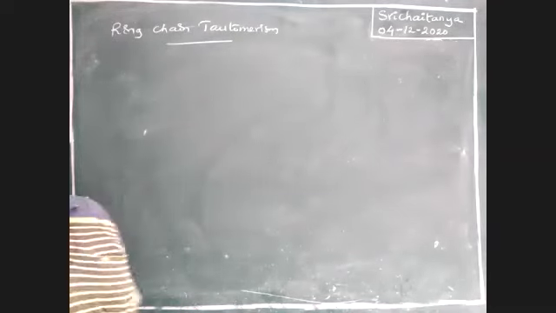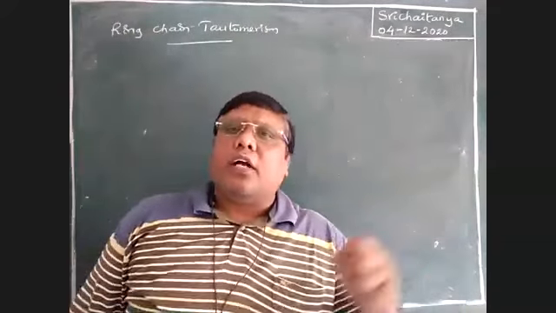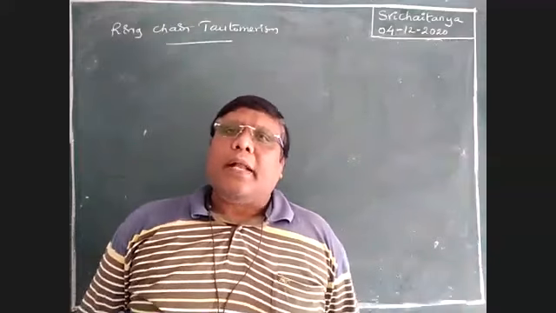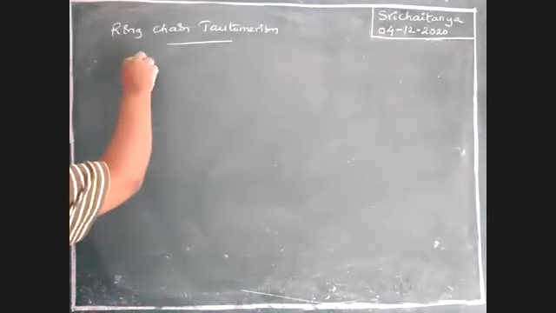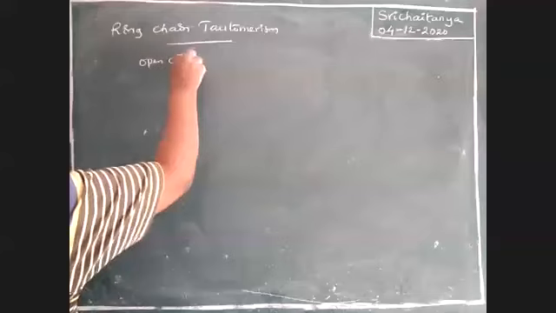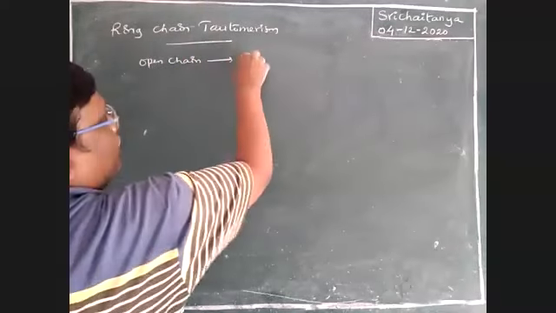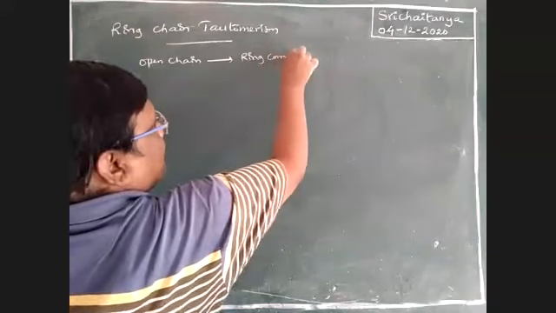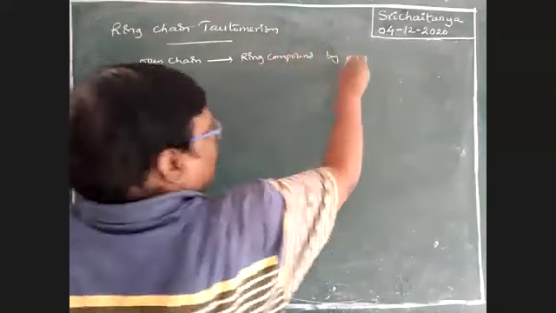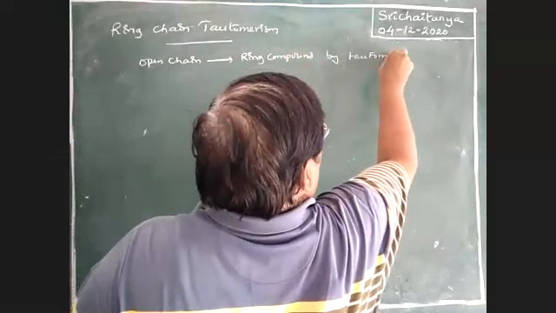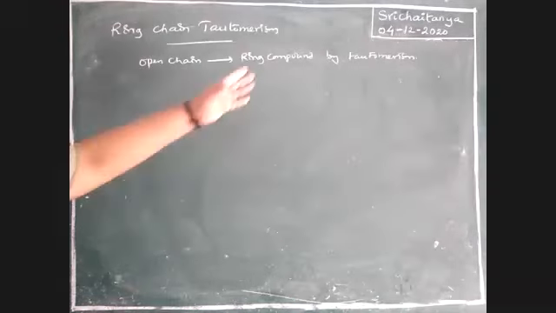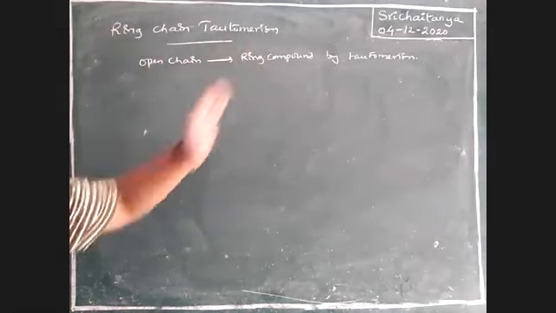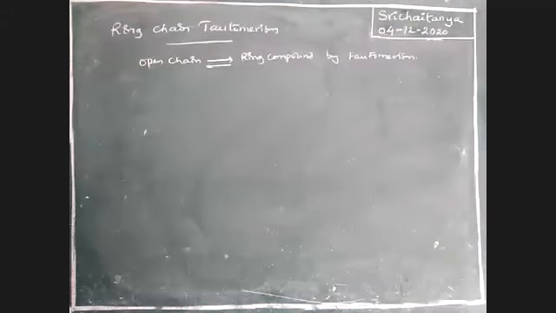Next one. This is ring chain. Open chain compounds are converted into ring compounds through the tautomerism mechanism. Open chain changes to ring compounds by tautomerism, or ring compounds are changed to open chain. Both are possible, boys, through this tautomerism. That is called ring chain tautomerism.